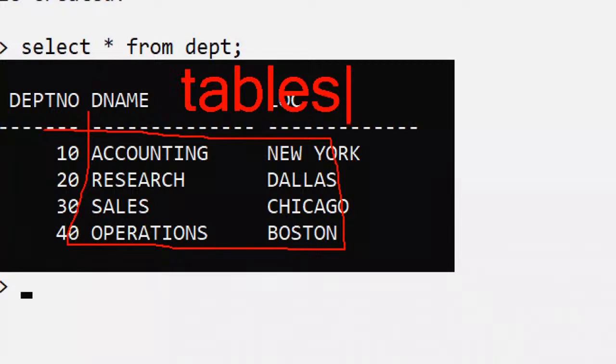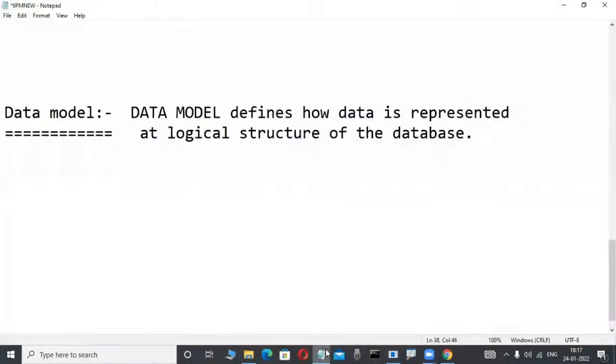Two-dimensional tables. But before 1970, this data model was not there. The hierarchical data model, the network data model, and some other data models were there, with software like IMS and IDMS. In those days, these types of software were used.